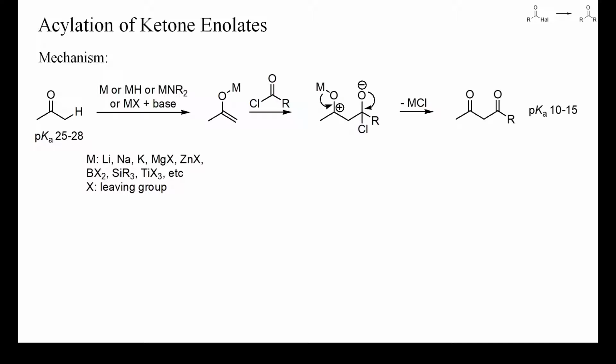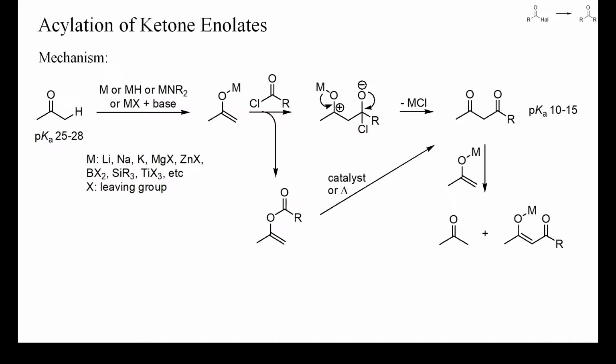Acylation of ketone enolates at carbon leads to the formation of a 1,3-diketone. These are much more acidic than simple ketones and will be immediately deprotonated by any starting enolate or excess base. Therefore, an excess of enolate or base is required for a complete conversion of the acyl halide.